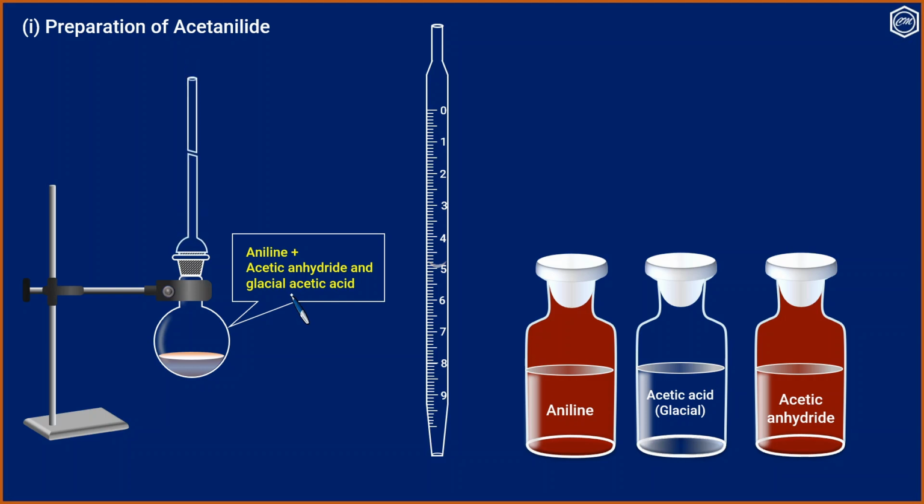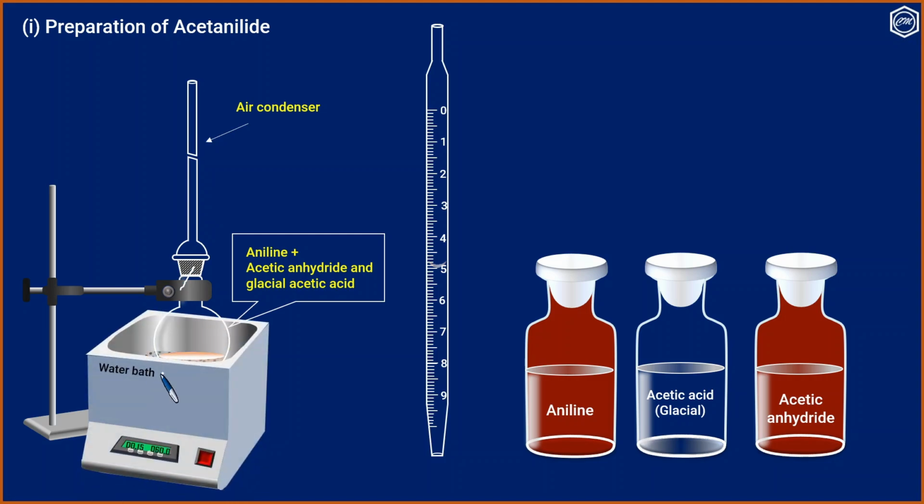Fit an air condenser on the mouth of the round bottomed flask after adding a few pumice stones to avoid bumping of liquid when the temperature rises. The mixture is gently refluxed on a water bath at about 70 to 80 degrees for 10 to 15 minutes.